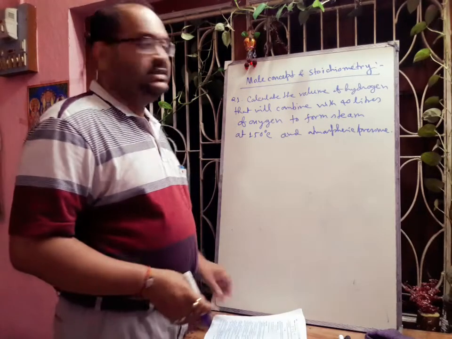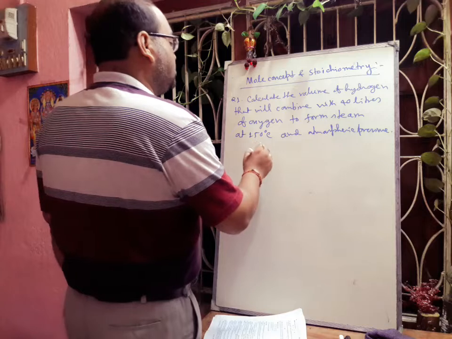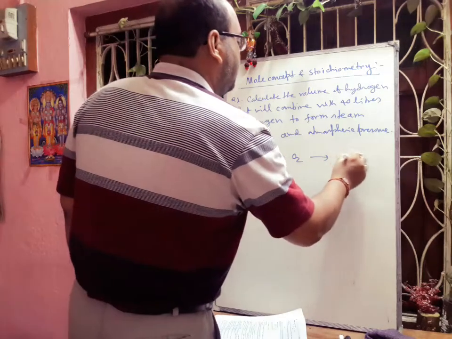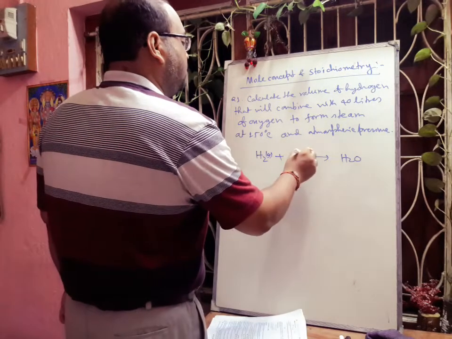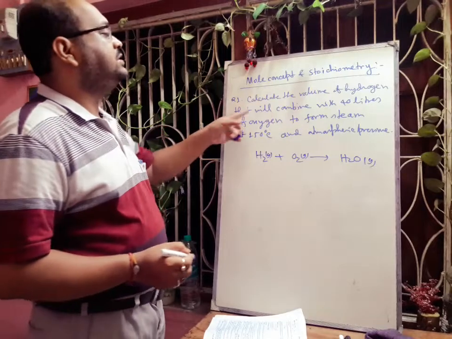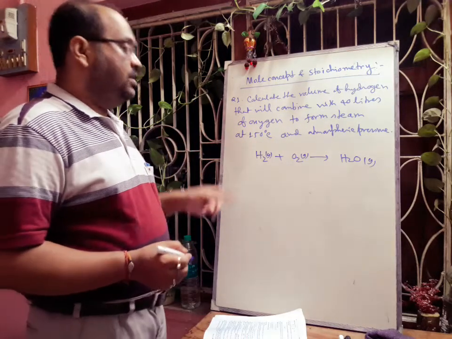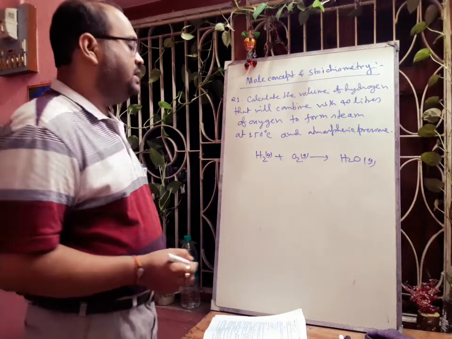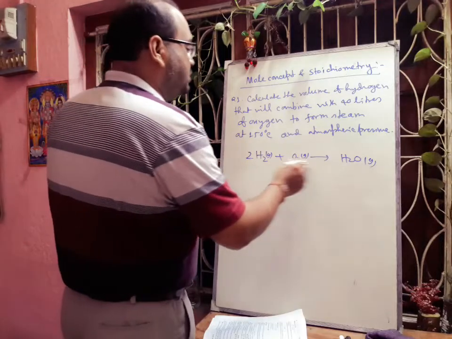Now what will be the answer? First you have to write the balanced equation, that is hydrogen is combining with oxygen forming water vapor, or steam. So all are gases. Now what is given here? Calculate the volume of hydrogen that will combine with 40 liters of oxygen. Now one thing you have to notice is whether this equation is balanced or not. No, this is not balanced. So here you have to write the balanced equation: 2H2 plus O2 is equal to 2H2O.